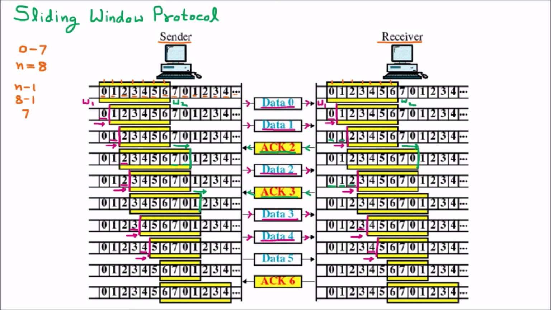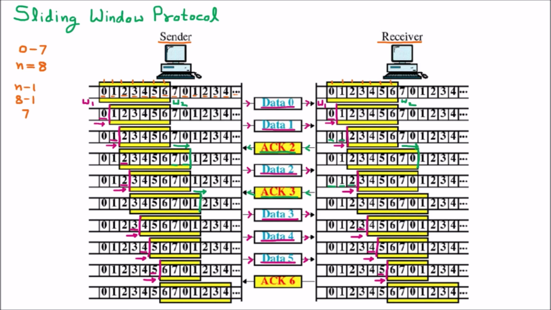One more time the sender is sending the data, which is data 5. So the 5th packet or frame is sent. Now here again the wall is moving. Here also the 5 is received, the wall is again moving. So this way we can see that it is called the contraction of the window. Multiple frames can be sent at a time until we have a window of size 0. So here the window is contracting.